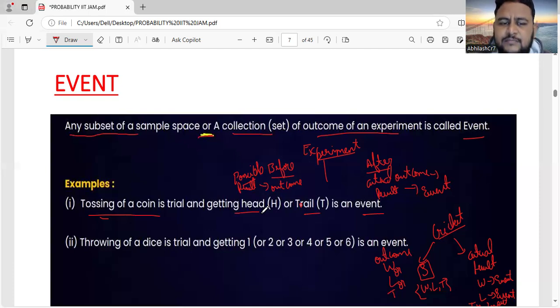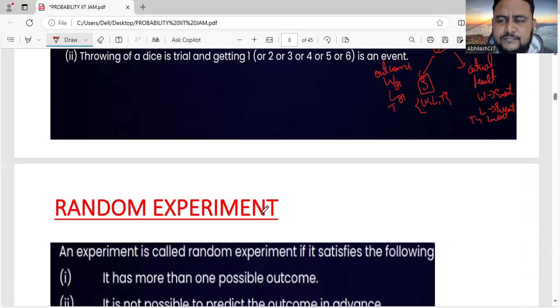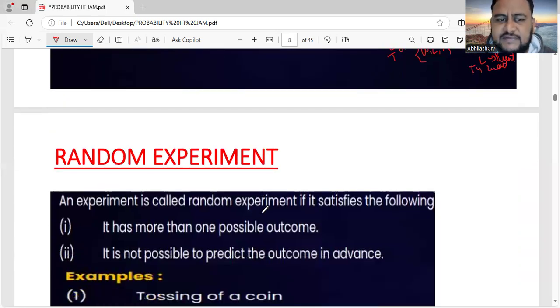Which you actually got, that is event. Throwing a dice is a trial, like I told you, and getting one out of 1, 2, 3, 4, 5, 6. If you are getting one, that is an event. If you're getting two, that is also an event. You may get any of the numbers, and any of the numbers which you get is an event. The actual, final result which you got, that is an event, friends. The possible result is outcome. The final result which you get is event.